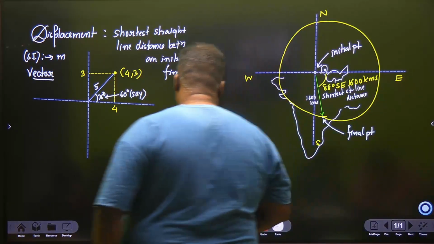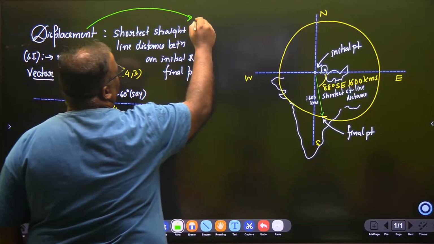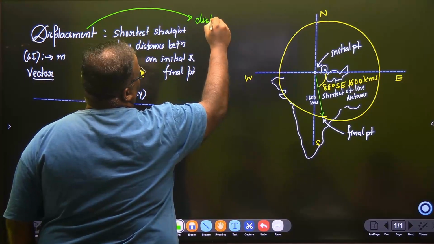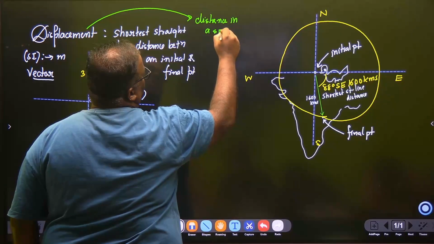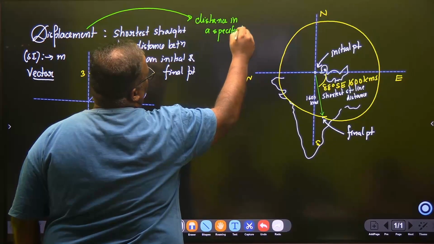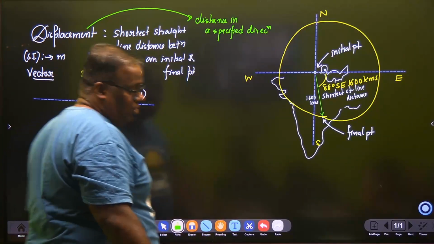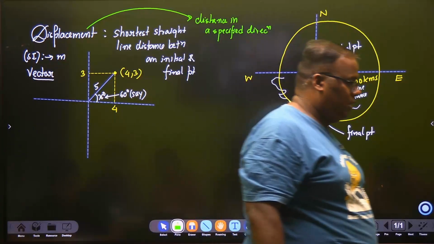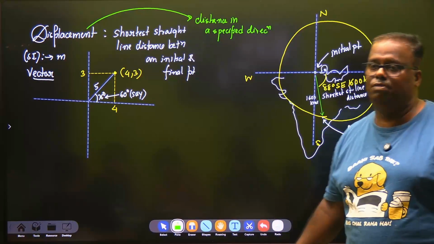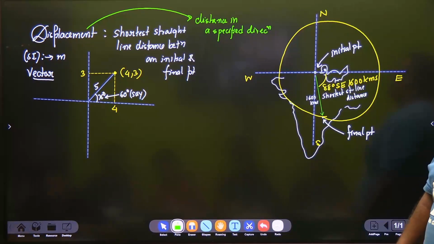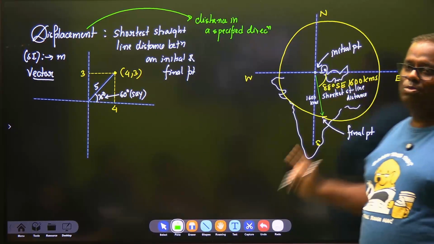Displacement is also debated as distance in a specified direction. See, in the earlier definition of distance, direction was not made mandatory for you. But here we are saying it is a distance in a specified direction. And what is the specified direction? The shortest direction. So you now cannot have the choice of roaming the way you want.